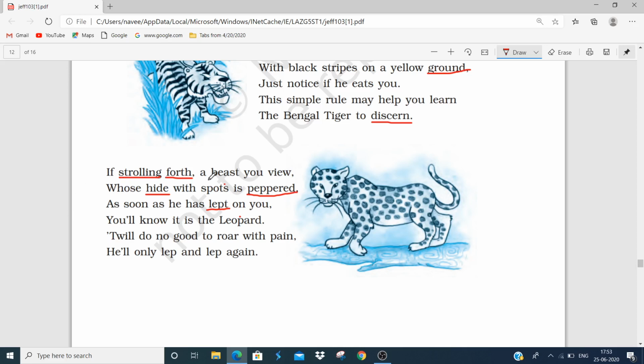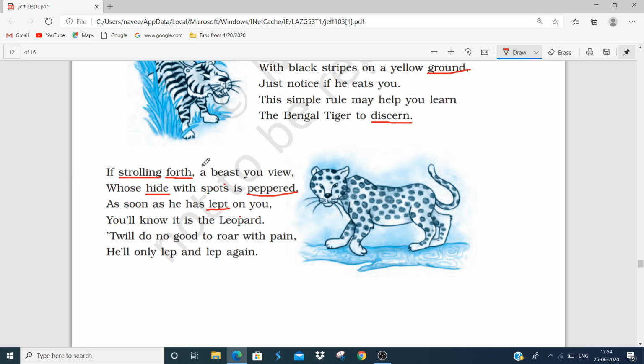If strolling forth a beast you view, that means the poet says that if you are casually walking in a jungle, you will meet an animal who has skin with spots on it. This animal is so fast that it will leap on you at once, which means that it will jump on you. This jumping is an indication that it is none other than the leopard. Moreover, she adds that if you cry out in pain, it is not going to be of any use, as it will keep on jumping on you.